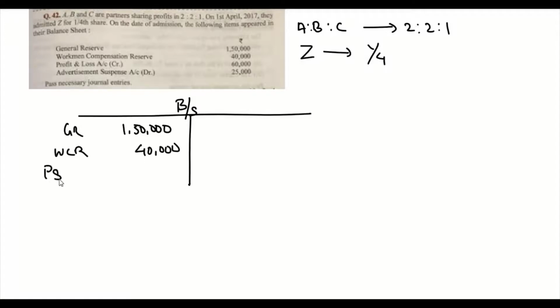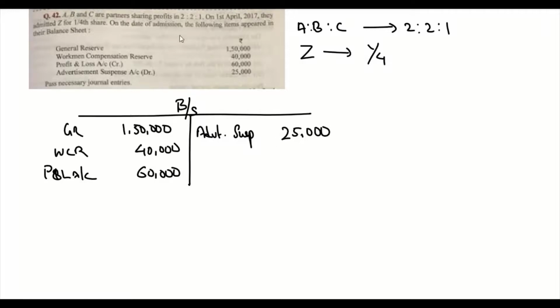There is a P&L account credit balance of 60,000. Then we also have advertisement suspense account debit. Advertisement suspense is a deferred expense, so that is a debit balance which is 25,000.